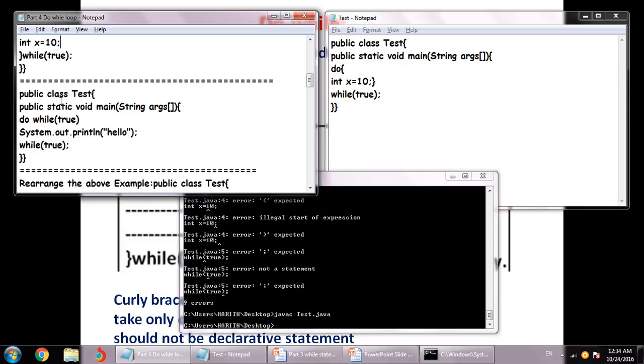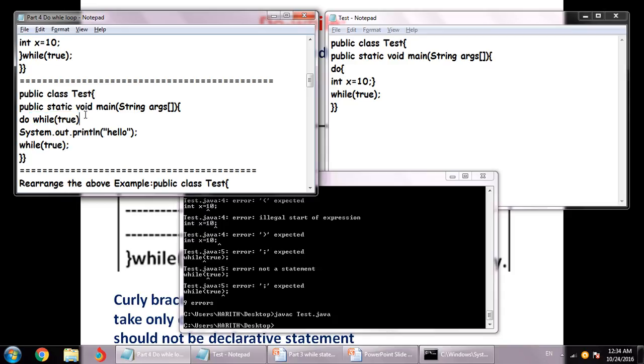Now the next thing is we have do and then we have a while statement over here. So how can we break down or understand this program? We have to rearrange this program. What's going to happen is do, and then this while true will be considered inside the do because there are no curly braces. That's why the first statement will be considered inside the while true. This will be inside the do.